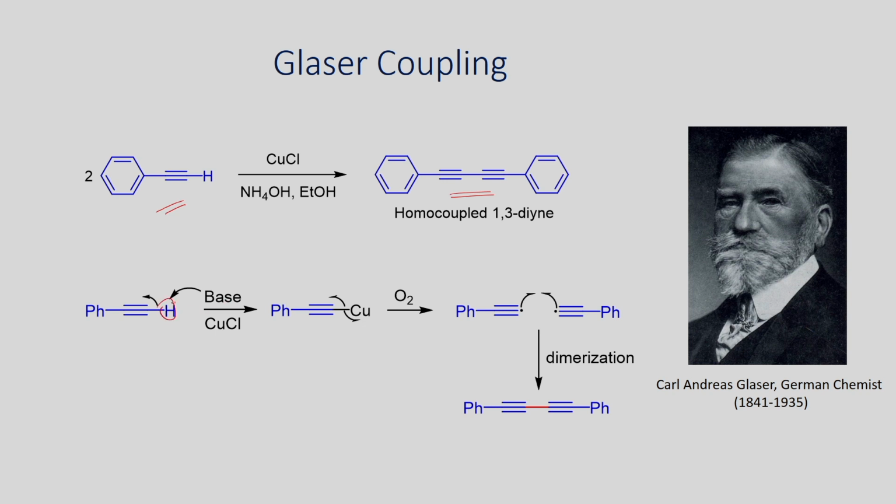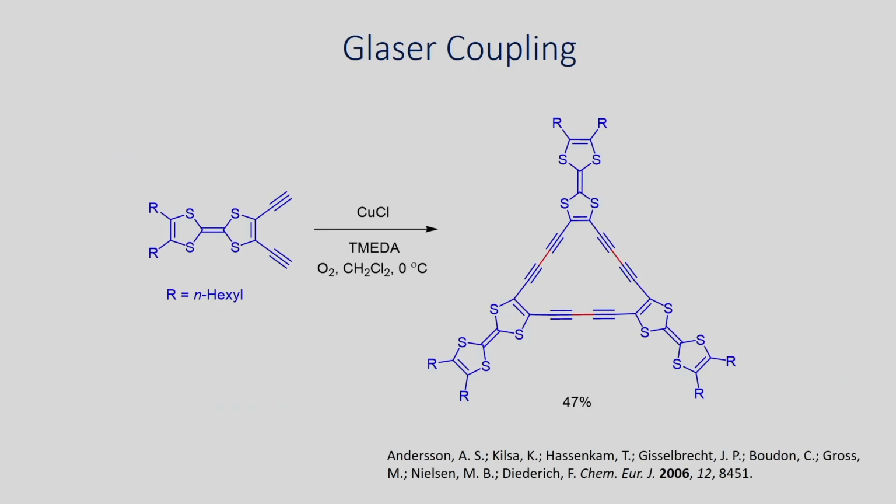Deprotonation of this acidic proton using base, followed by reaction with the copper aluminum chloride, can generate this intermediate. Once you form this one, in the presence of oxygen, it forms a radical. These 2 radicals can combine together and you will be able to get the dimerized compound as a product. So, you can see the application of this reaction is a very important transformation.